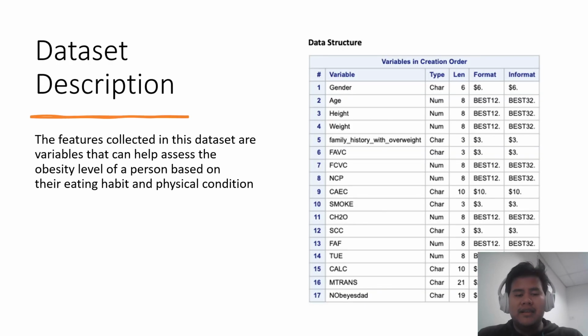For dataset description, the features collected in this dataset are variables that can help assess the obesity levels of a person based on their eating habit and physical condition. There are in total of 17 variables, which consist of binary, nominal, and also interval variables.